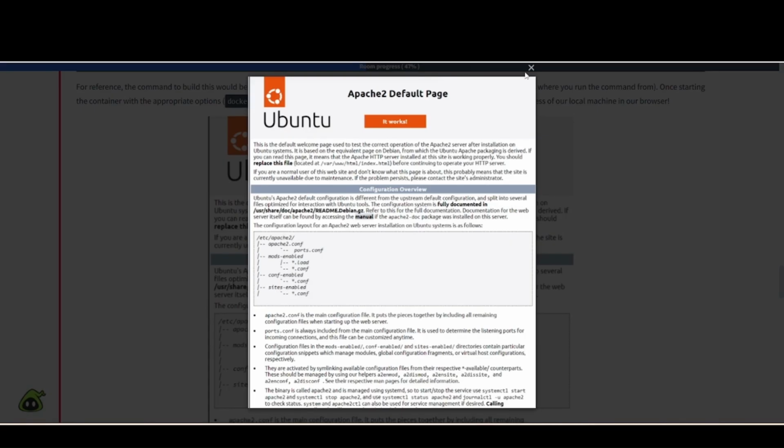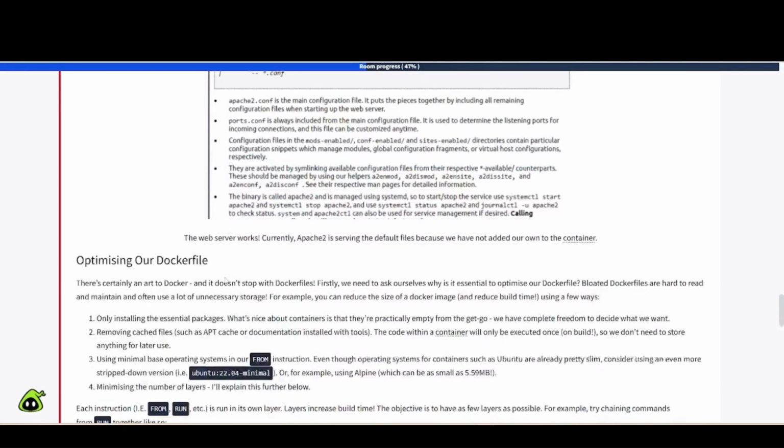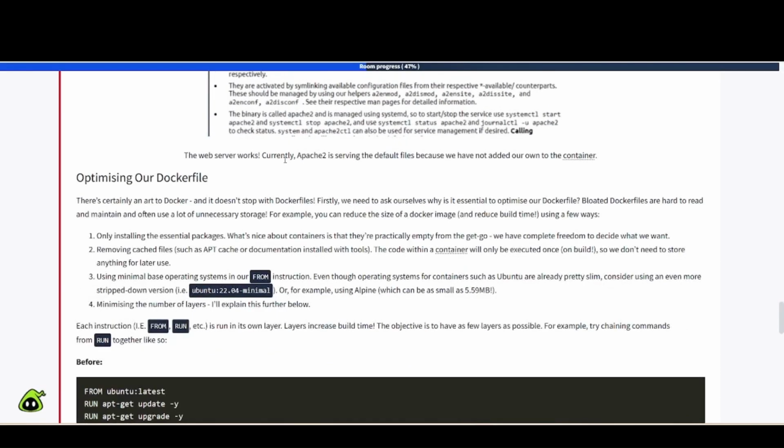So if you were to do that, this is what it looks like here for the default page. So that you know it's working, the web server works. Currently Apache2 is serving the default files because we have not added our own to the container. Sweet.